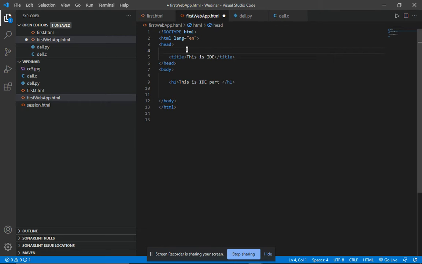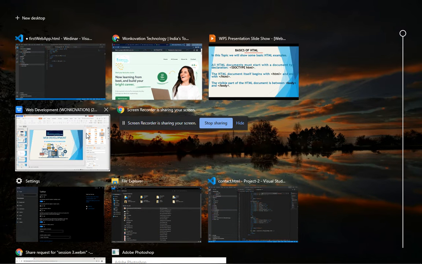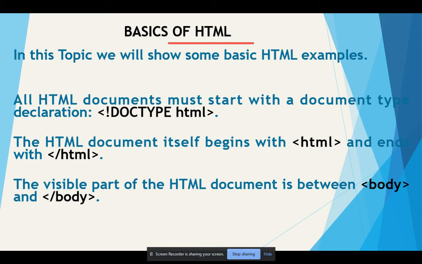After that I close the head tag, because if you want to import other functionality, like a CSS file or a Google font, you declare it first in your head. Okay, I hope you understand it. Now let's move to our PPT. After the head tag closes, our body will start.